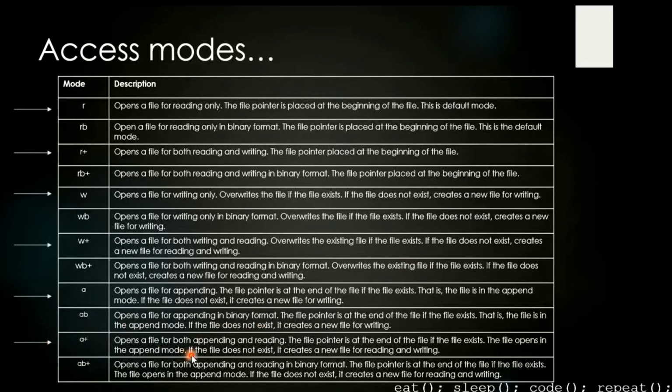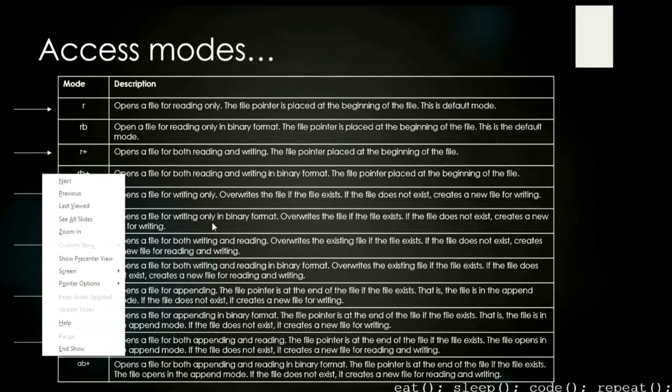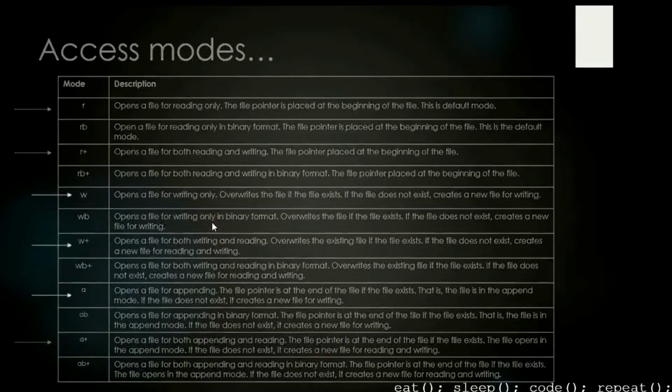We have A+, which does what? Opens a file in appending and reading. If the file does not exist, it's going to create it, and the pointer is at the end of the file. And AB+ does the same thing but in binary format. So we have text files and binary files, and we have different access modes for them respectively. We have R, RB, R+, RB+, similarly W and A also. These are different access modes that you can use. Okay, let's move next. So we have access.